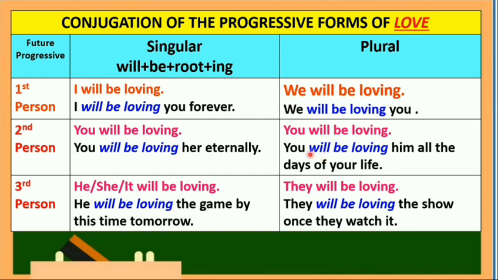Second person plural, you will be loving. Example, you will be loving him all the days of your life. Third person singular, he will be loving the game by this time tomorrow. The verb phrase is will be loving.